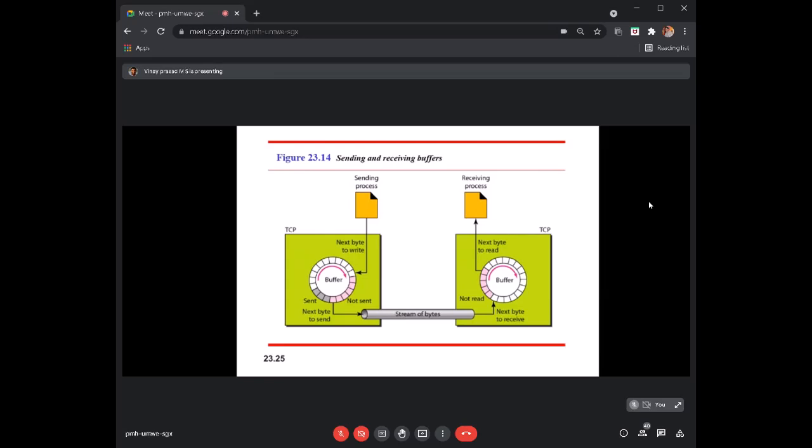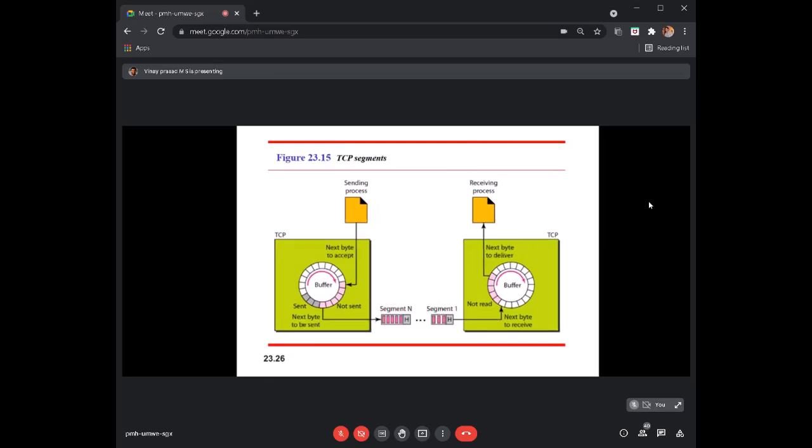This is how we do it. You can see here in more detail how the streams of data are sent. We form them into something like a segment. We take the bytes which are filled in these chambers, packetize them, and set them as a segment. That segment is sent over the virtual connection which has been built before by TCP. This is what we call a TCP segment.